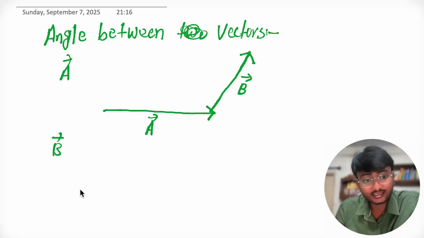See, the angle between any two vectors is nothing but the angle between their two heads or two tails.